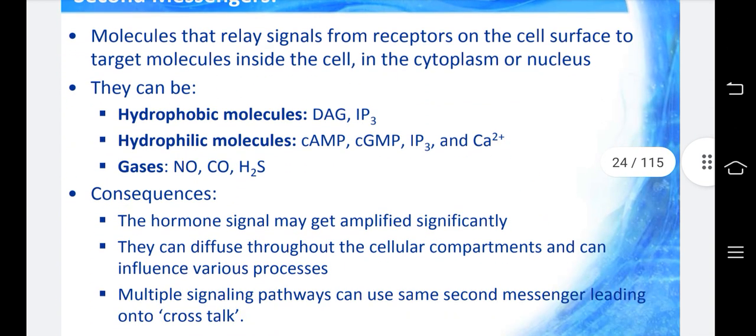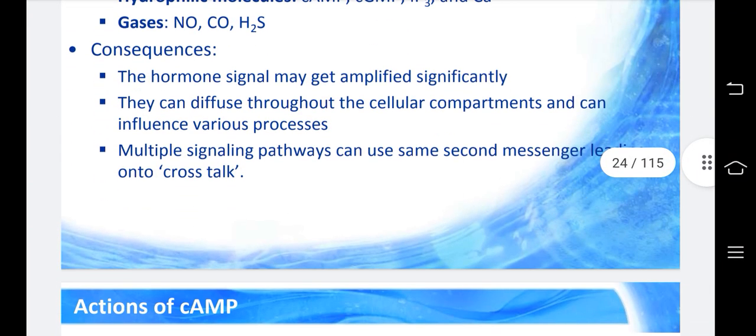Then second messengers. Molecules that relay signals from receptors on the cell surface to target molecules inside the cell, in the cytoplasm or nucleus. They can be hydrophobic molecules, DAG, IP3; hydrophilic molecules, cAMP, cGMP, IP3 and Ca2+; or gases, NO, CO and H2S. Consequence: the hormone signal may get amplified significantly. They can diffuse throughout the cellular compartments and influence various processes. Multiple signaling pathways can use the same second messenger, leading to crosstalk.